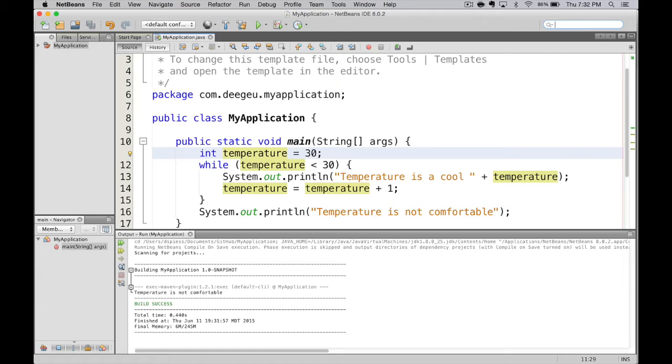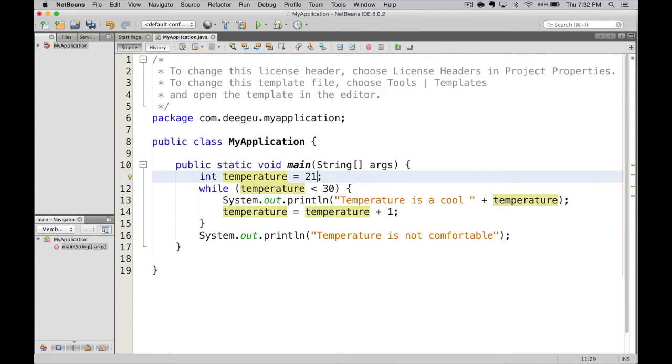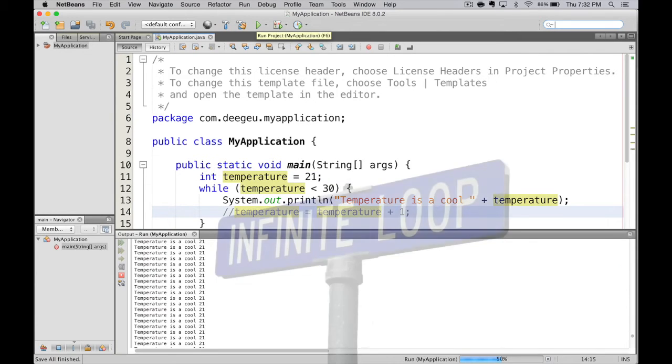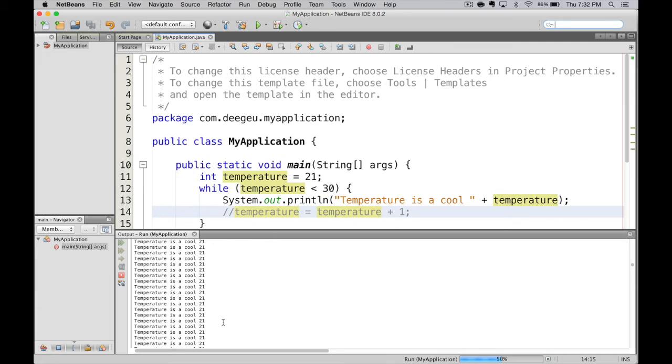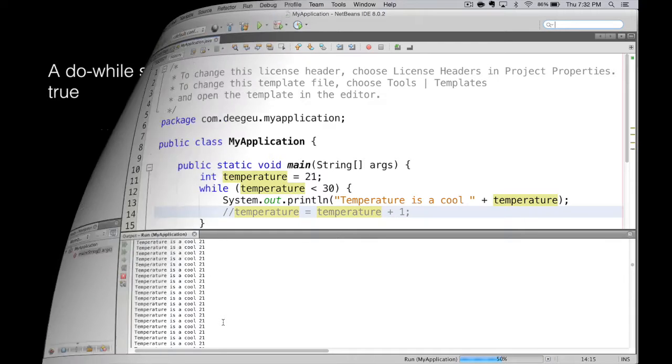Now what happens if we decided that we still start at 21, but we never increment the temperature? What happens in that case? Well, we run it. And as you can see, it just keeps printing temperature is a cool 21 and it's not stopping. It's in an infinite loop. To stop the process running, we have to hit the stop currently executing build button, and that will stop the Maven part, but you'll probably have to go and kill the process on your computer.